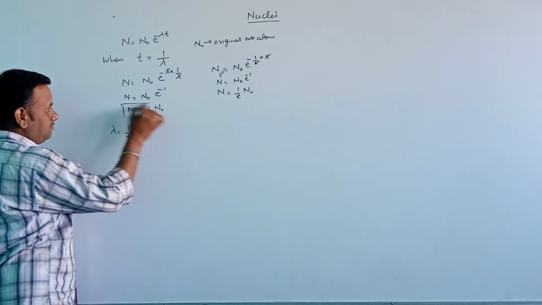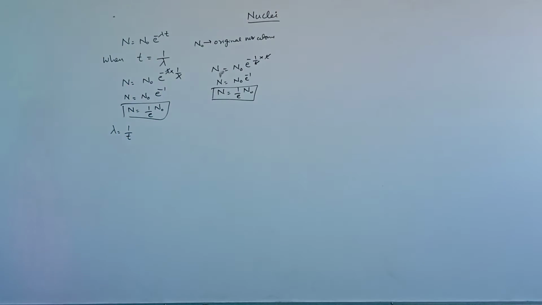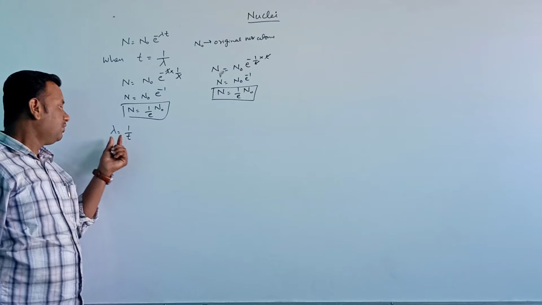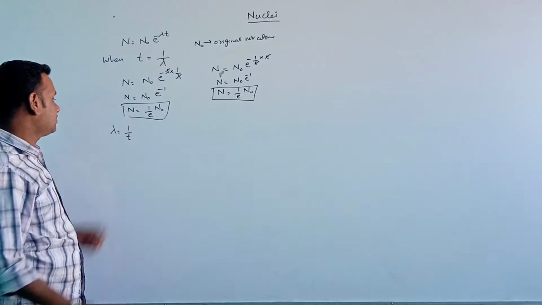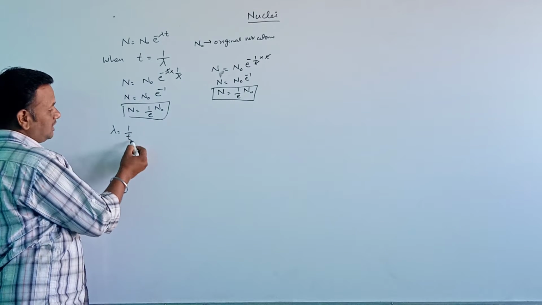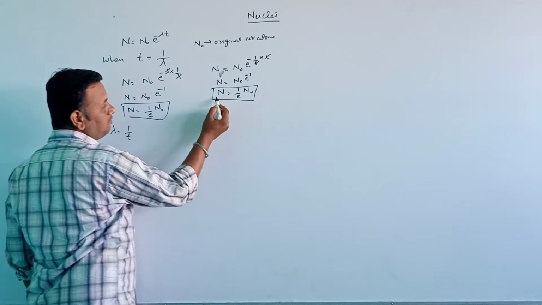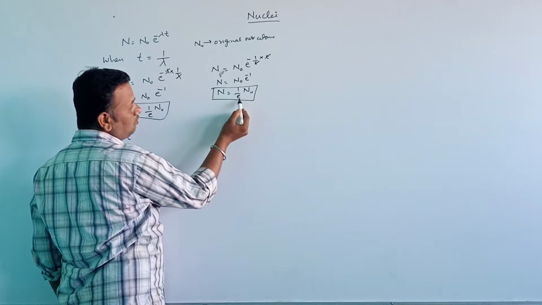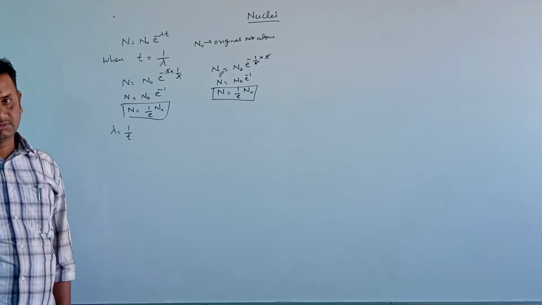So we got the same number of atoms. Thus we can define the decay constant as the reciprocal of the time during which the number of atoms remaining is equal to 1 by e times the initial number of atoms.